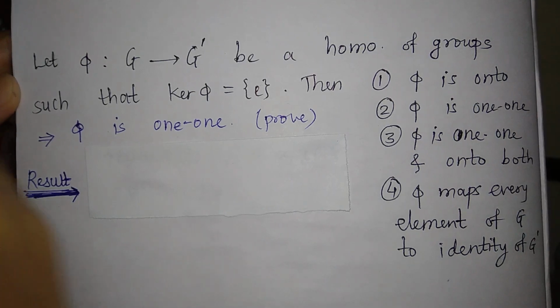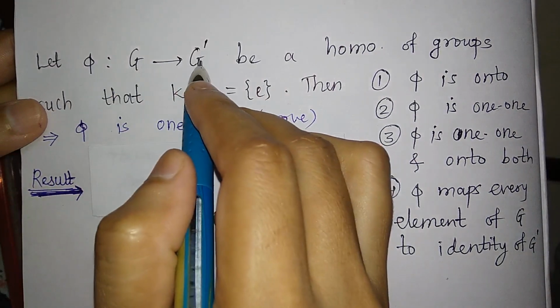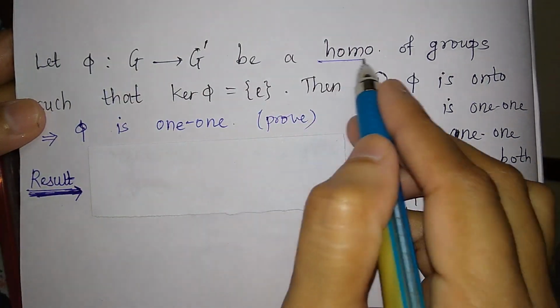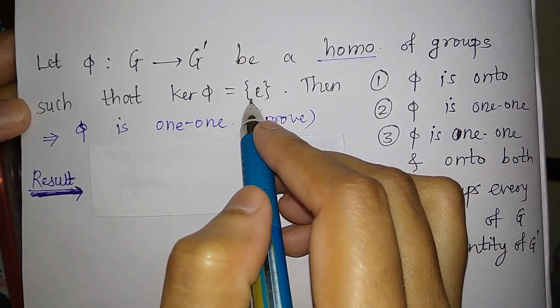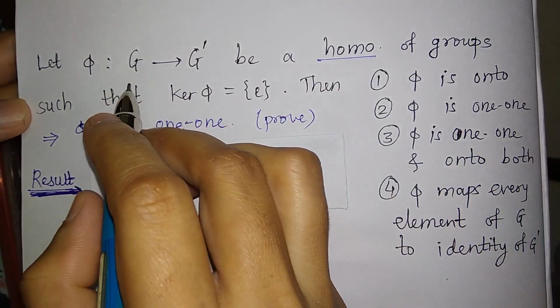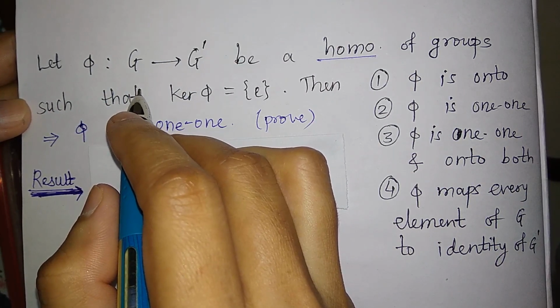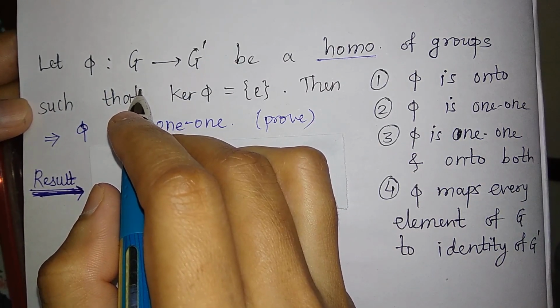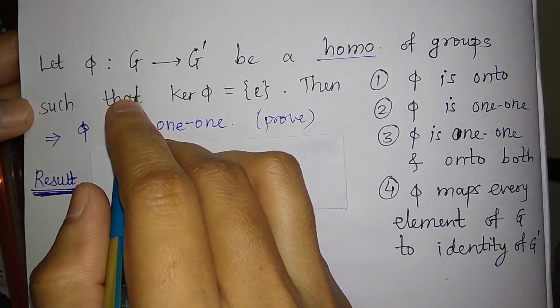Let us start the first question. We have given phi from G to G dash be a homomorphism of groups such that kernel of phi is equal to identity. Then the options are: phi is onto, phi is 1-1, phi is 1-1 and onto both, and the fourth option is phi maps every element of G to identity of G dash.